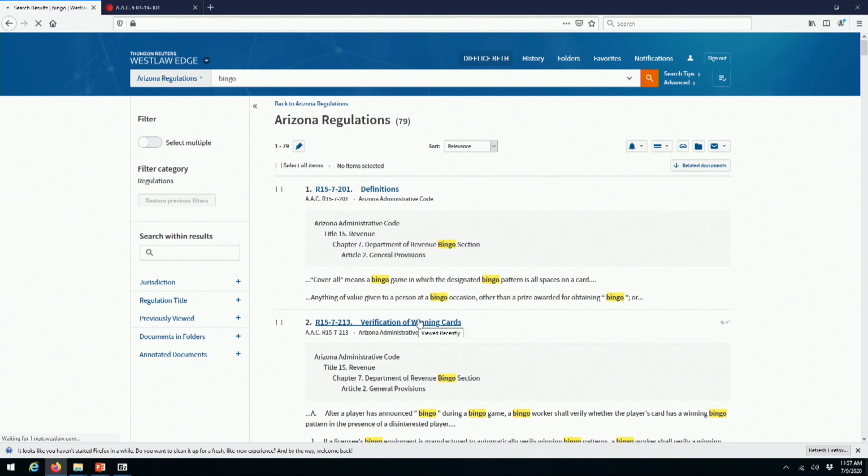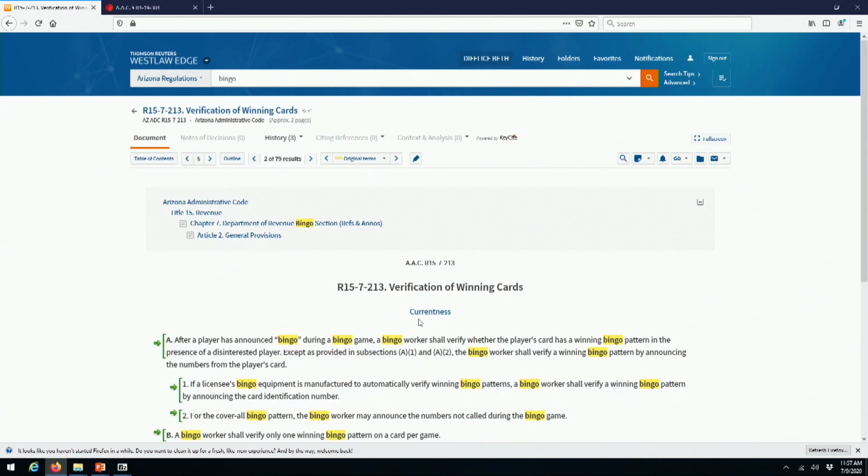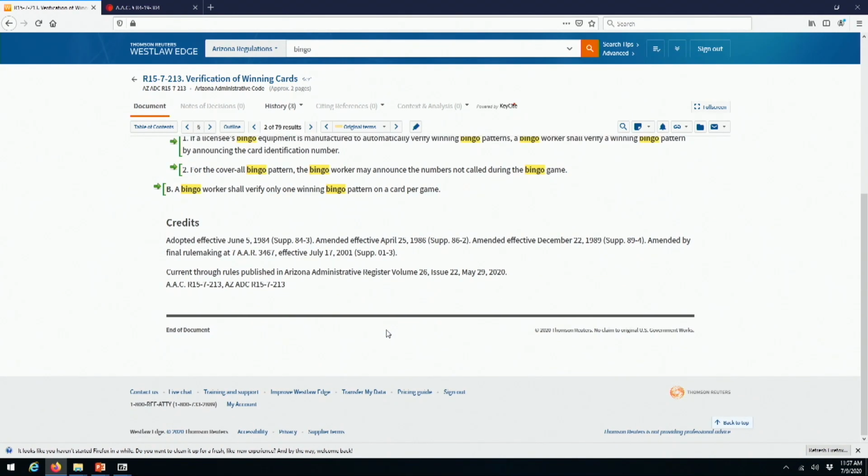I'll go to the second one, which is 15/7/2013. I see in the heading of this regulation that it's from the Arizona Department of Revenue bingo section. Scrolling down to the bottom of the regulation, I can see how current the Arizona Administrative Code is on Westlaw, and it's current as of May 29th. I can also see that this regulation was enacted in 1984 and was amended in 1986, 1989, and 2001.